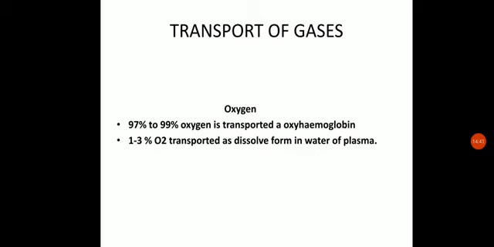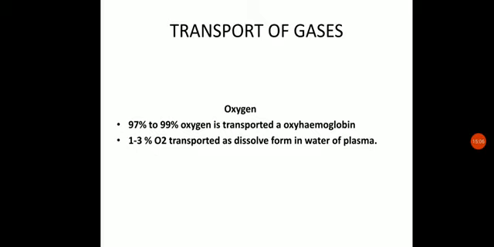So 97 to 99% of the total oxygen binds to this heme group of the hemoglobin protein, and hence it is responsible for carrying oxygen throughout the body. When oxygen binds to hemoglobin, this molecule is called oxyhemoglobin.